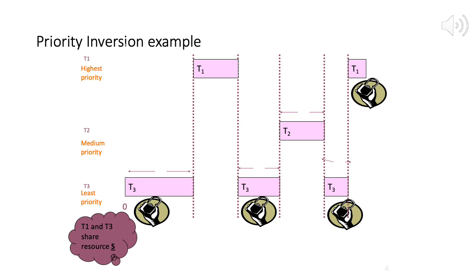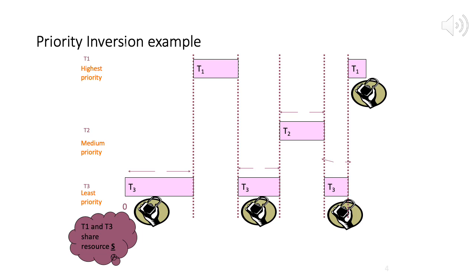Okay. So initially, one thing we notice is that T1 and T3, the highest priority and the lowest priority tasks, share a resource S. Of course that means that resource S will be protected by a lock. Initially T3, the lowest priority task, is the only active task.